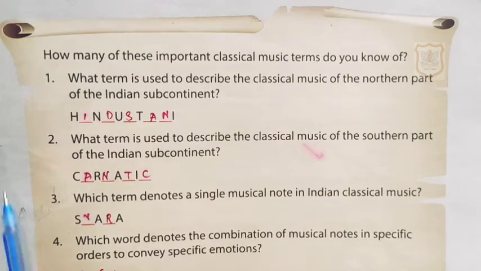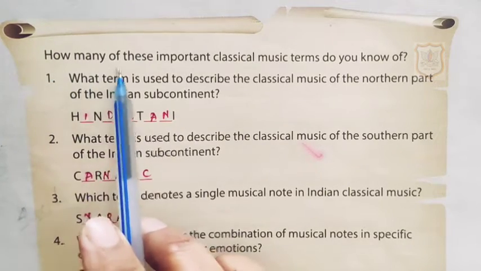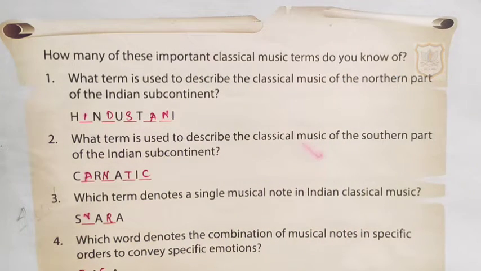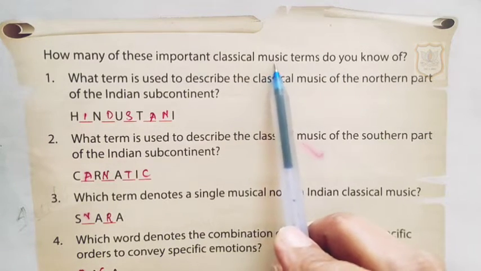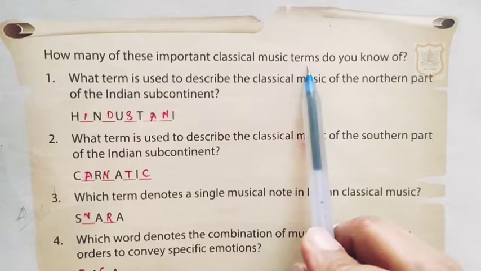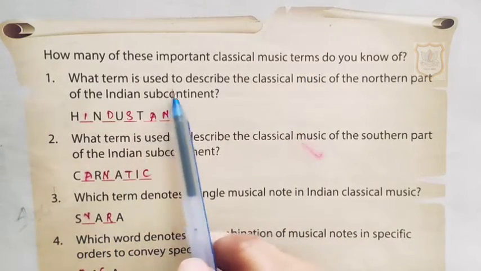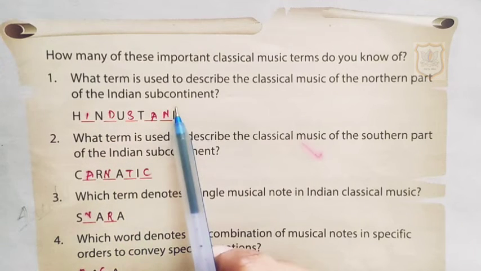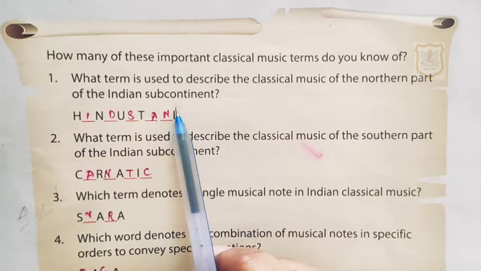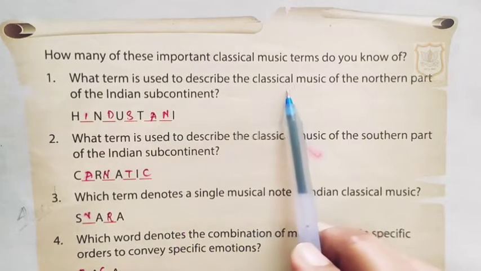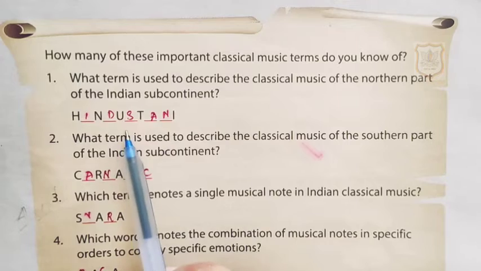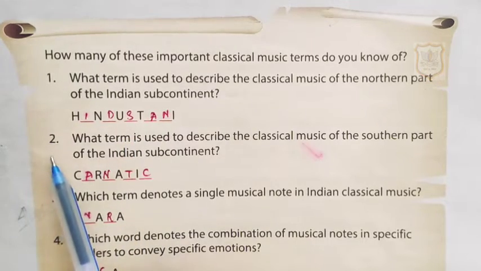Now on page number 45, the question given here is: how many of these important classical music terms do you know of? Here a few questions are given. On the basis of this we will write the classical music terms. First one is, what term is used to describe the classical music of the northern part of the Indian subcontinent? The answer is Hindustani.